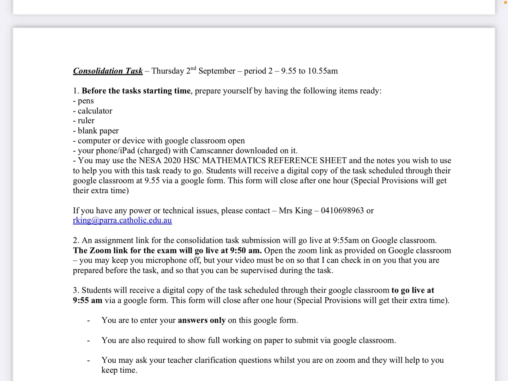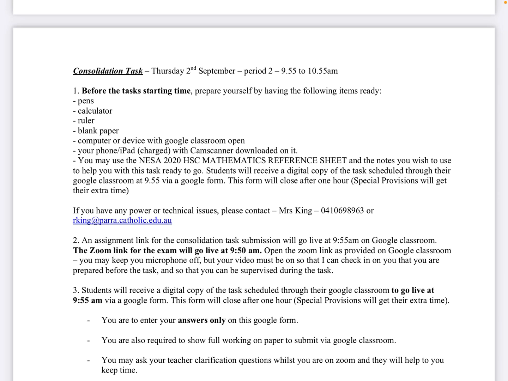So number 1 says, before the task starting time, prepare yourself by having the following items ready. So get everything ready. You know, 8:45, have everything ready. 8:45, have your pens, your calculator, your ruler, your blank paper, your computer or your device with Google Classroom open. Have your phone, your iPad charged with Cam Scanner ready to go. Okay, please don't download it at 9 o'clock that morning.